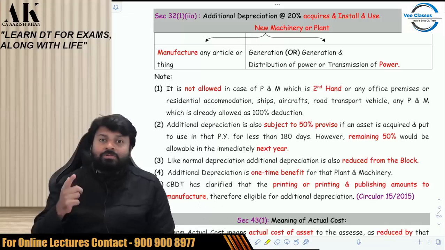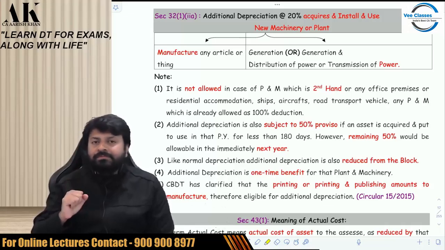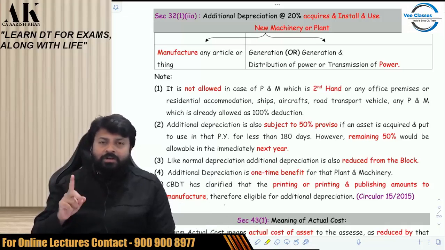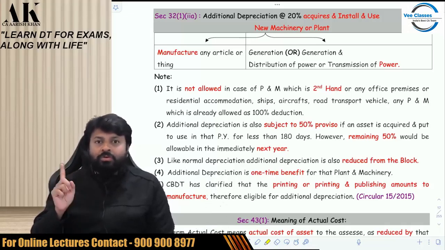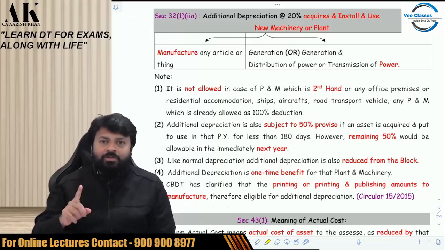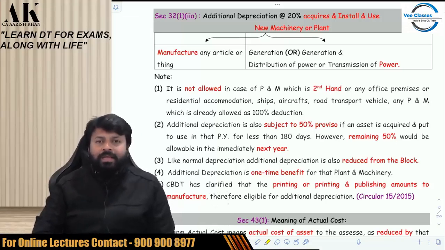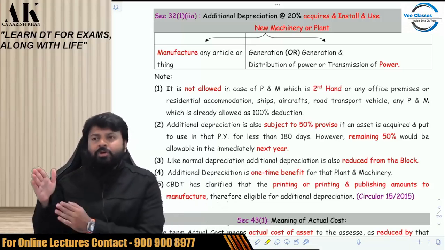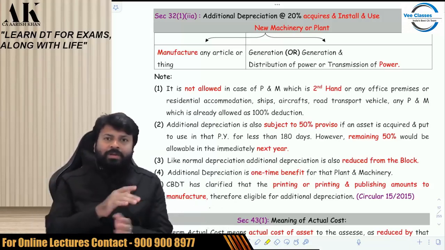What am I supposed to do? You are supposed to acquire, install and use a new plant and machinery. The plant and machinery has to be new. Then you will get what? Apart from normal depreciation, you will get additional 20% depreciation.